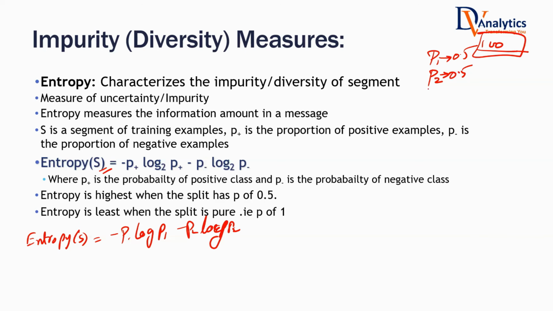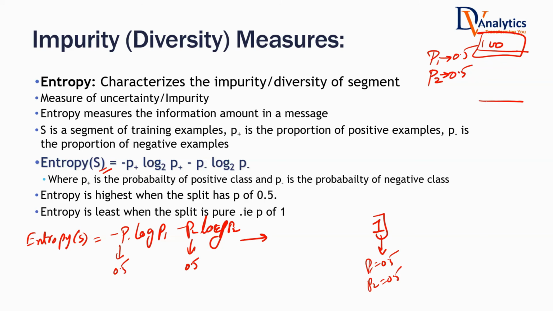In fact, entropy is highest if you put P1 as 0.5 and P2 as 0.5 and calculate entropy. You will get the highest value of entropy, because entropy is a measure of impurity. Impurity is highest when P1 is 0.5 and P2 is 0.5. Highest impurity, highest diversity, highest entropy.